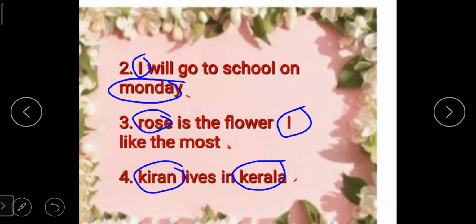Okay. And Kiran is also the first word of the sentence. So it should also begin with the capital letter K. So we have circled Kiran for two reasons. Why? First, it is the special name of a person, and it is also the first word of the sentence and it should start with a capital letter. So we have circled the word Kiran.